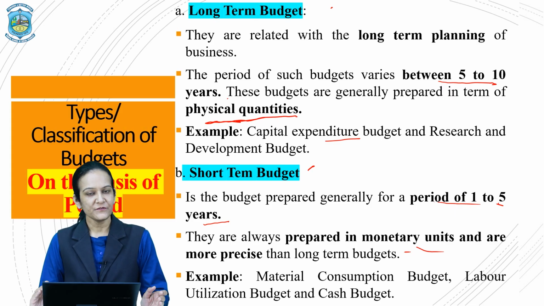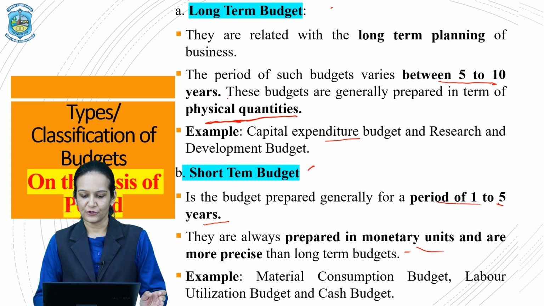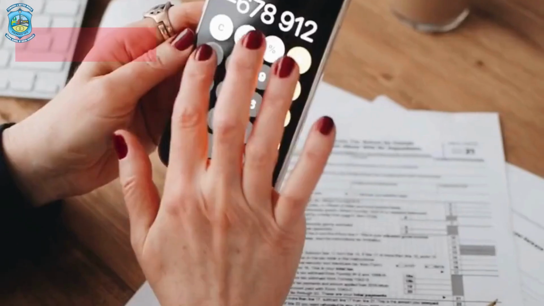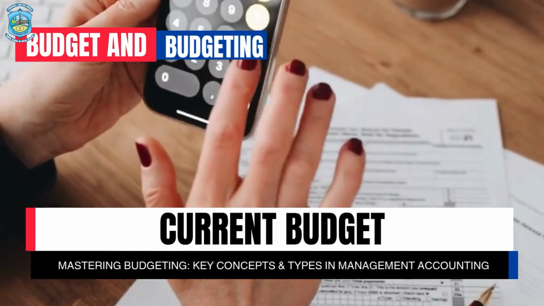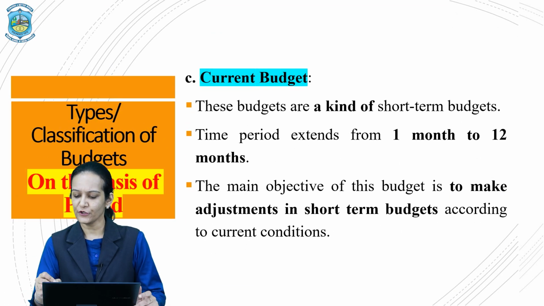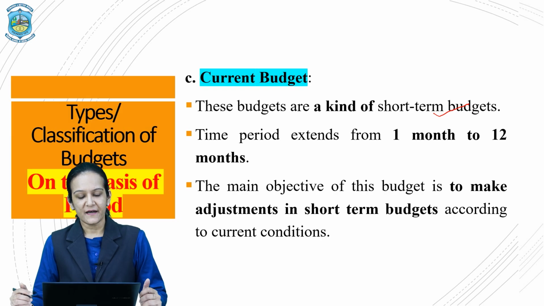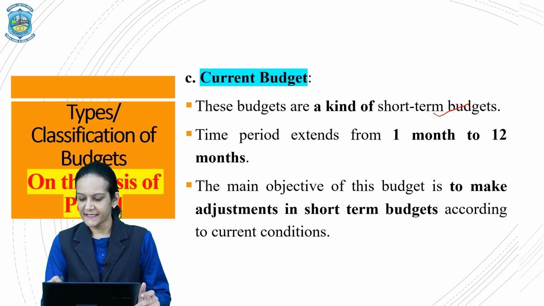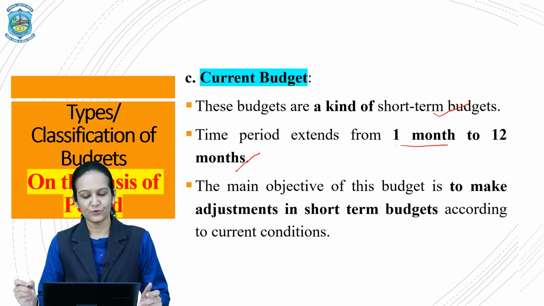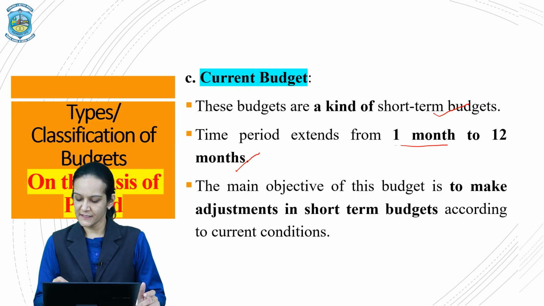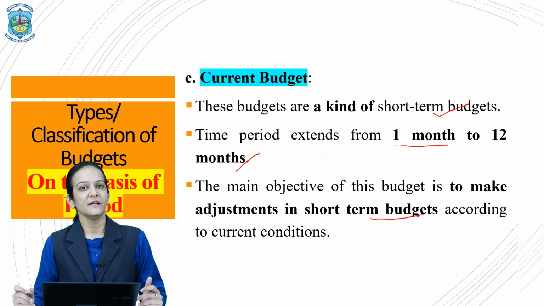So, on the basis of the time period, the first category was your long-term budget, the second is your short-term budgets, and the third category is your current budgets. Now, current budgets are a special kind of short-term budgets only. The time period extends from 1 month to a maximum of 12 months. And the main objective of preparing this kind of budget is to make adjustments in the short-term budgets according to the current conditions.